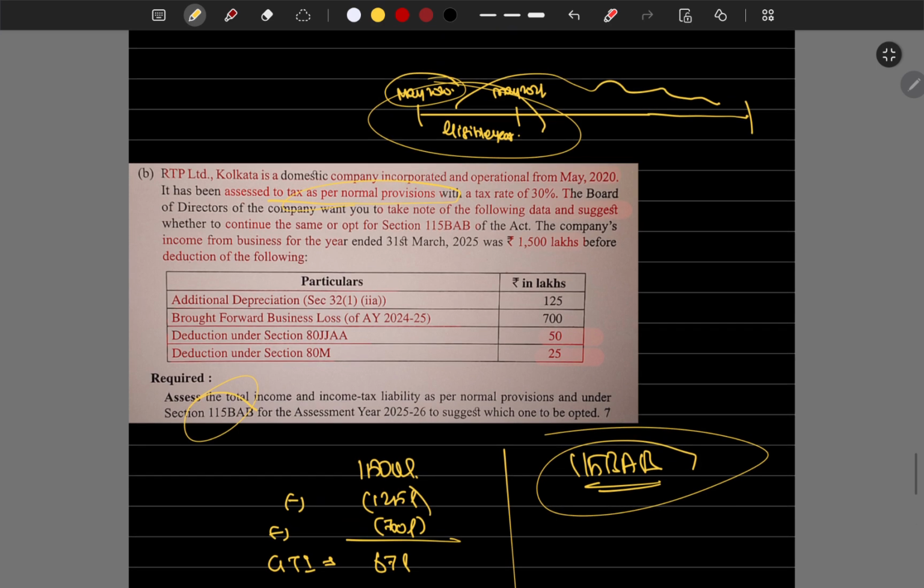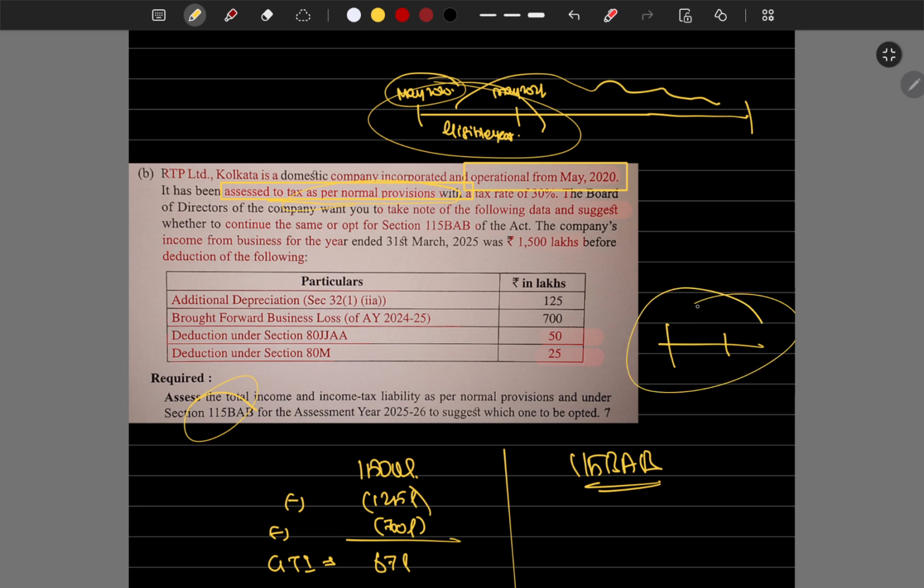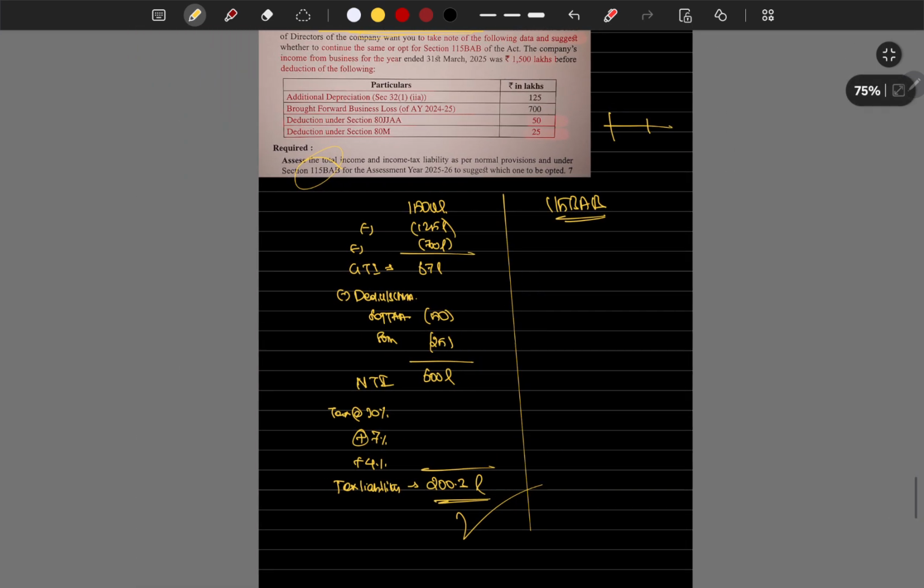So this is what I wanted to tell you. You guys have to be careful in this part. With 115BAB, we should not go with eyes closed. We have to see these two lines, which are very crucial. When it comes to 115BAB, we have to check the year and also whether they have previously been assessed under the normal tax provisions. Any such points, we have to check, and only then solve this type of question. Okay, that's it. Thank you.